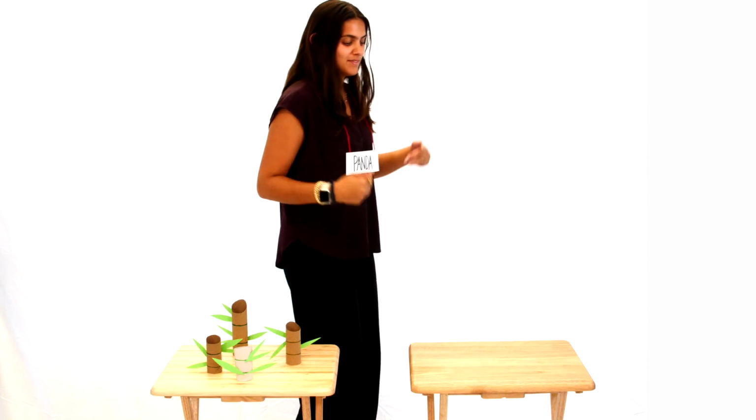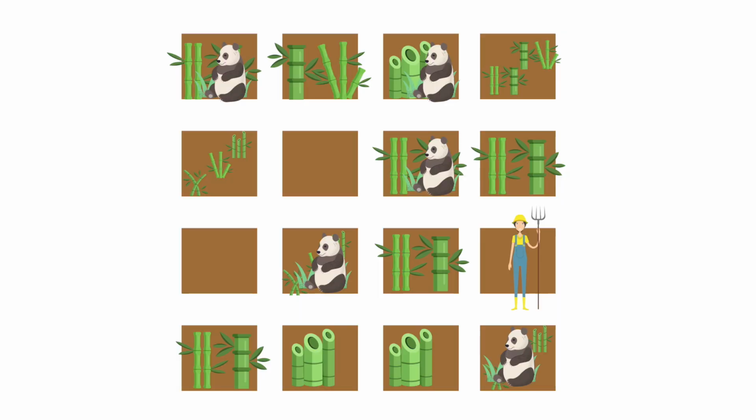Now our pandas are getting hungry. They need to move to a new patch of bamboo to find more food. Ask the pandas to move to an adjacent desk. Remember, they can move in any direction, but they can only move to a desk that has bamboo. Check in with your pandas to see how they're doing. Were all the pandas able to find new bamboo to eat? And then we'll do it again.